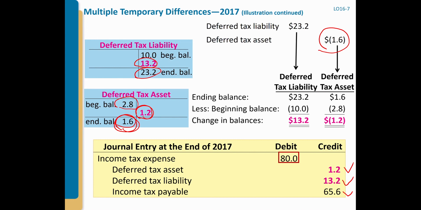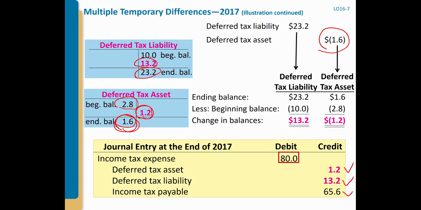Permanent difference is very straightforward, right? It's just different permanently. You're either going to subtract or add to get the taxable income, and then the difference is going to stay forever. You don't have any future taxable amount or future deductible amounts on those permanent differences.